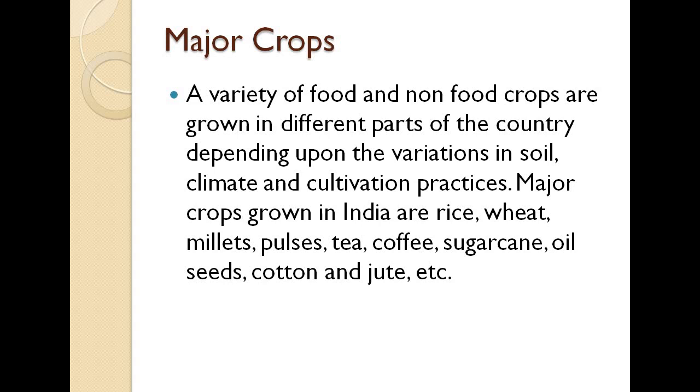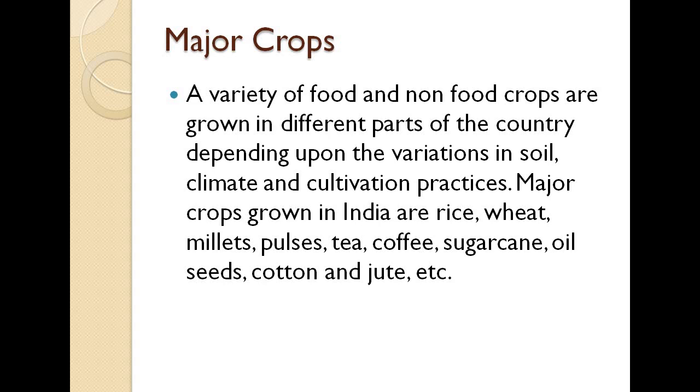Major crops grown in India are rice, wheat, millets, pulses, tea, coffee, sugarcane, oilseeds, cotton and jute, etc. What we eat on a daily basis is majorly rice and wheat. That is our surviving food. We actually depend and survive on these two crops only, rice and wheat.